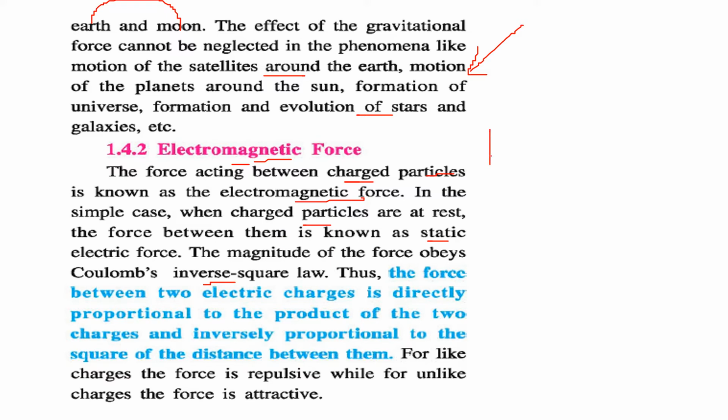So the force between two electric charges is directly proportional to the product of the charges q1, q2 and inversely proportional to the square of the distance between them. If we have like charges, the force is repulsive. If the charges are unlike, the force is attractive.